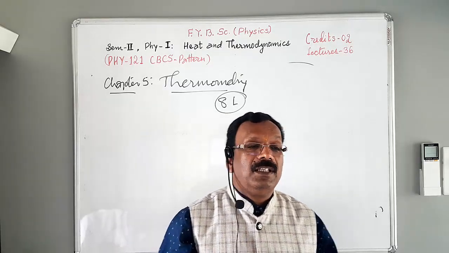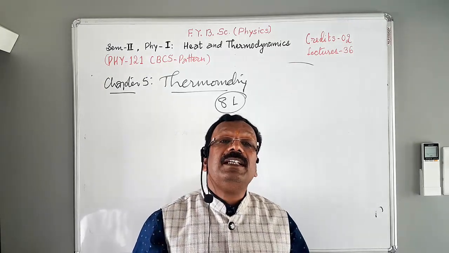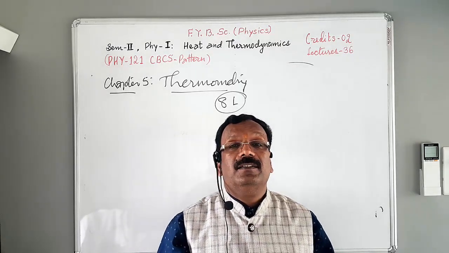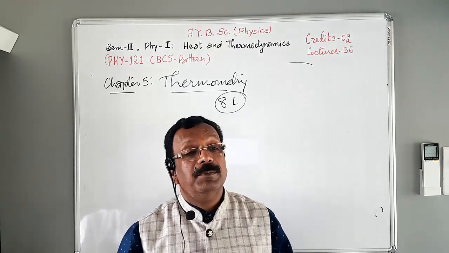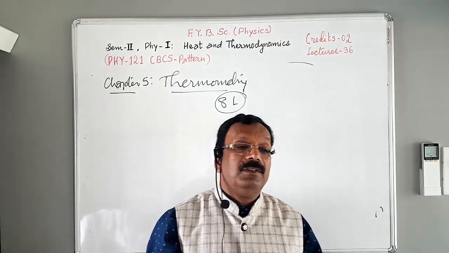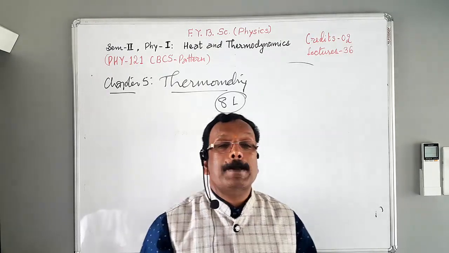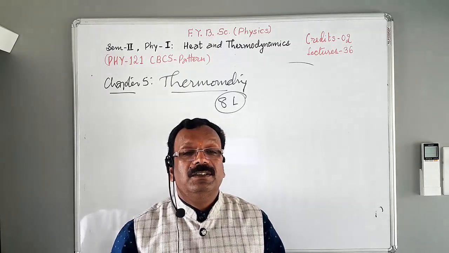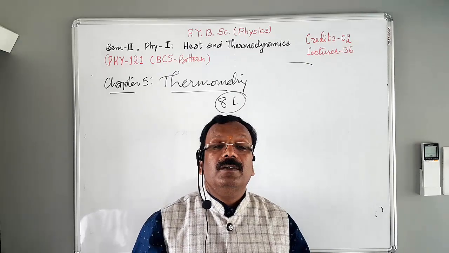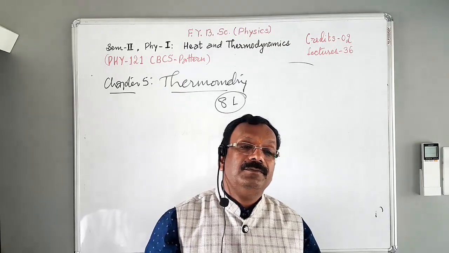Okay. Then the next reference book is Thermodynamics and Statistical Physics. This book is written by Indian authors J.K. Sharma and K.K. Sarkar, and published by Himalaya Publishing House. Okay. Then there is another reference book, Thermal Physics or Heat and Thermodynamics. This book is also written by Indian authors A.B. Gupta and H.P. Roy, and published by Allied Private Limited, Calcutta.